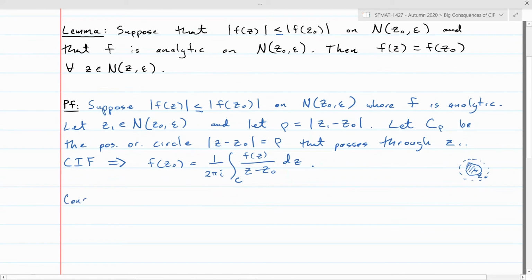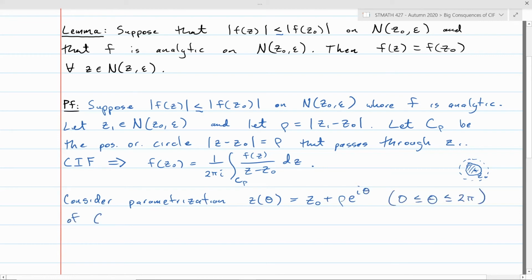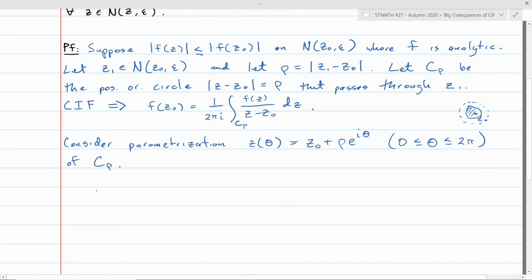Let's consider a parameterization of that circle. So our parameterization of c rho will be z of theta equals z naught plus rho e to the i theta, where theta is going to run from 0 to 2 pi. So this is a parameterization of c rho. It's just a circle centered at z naught, right? So when you add that rho e to the i theta, that's the circle part of it. But adding z naught makes it be centered at z naught. So if we take what we know from Cauchy's integral formula, this f of z naught is equal to 1 over 2 pi i integral over c rho of f of z over z minus z naught dz.